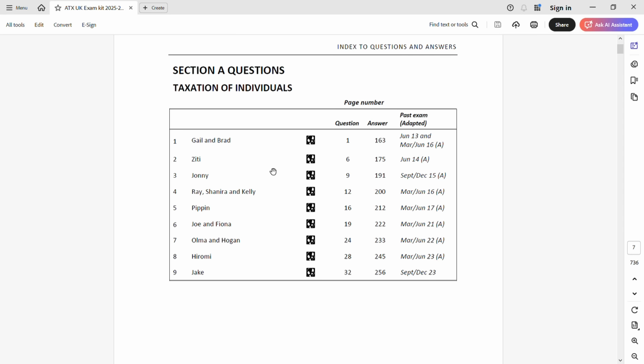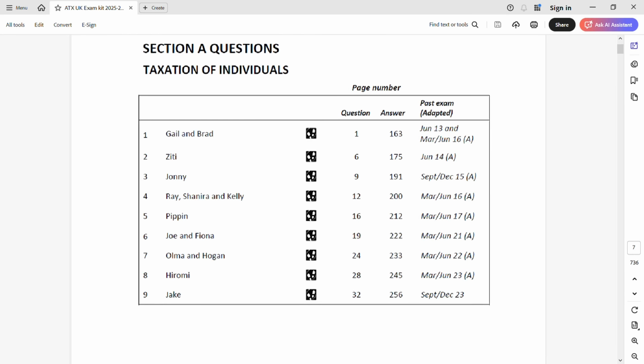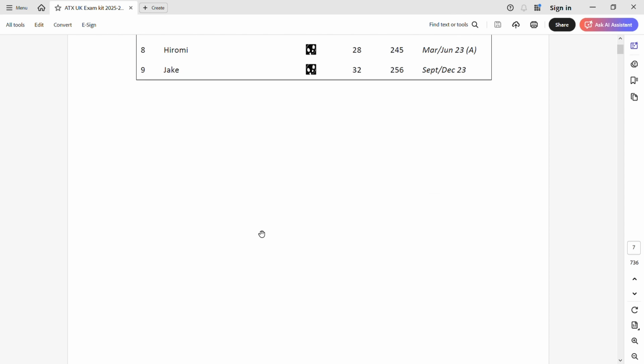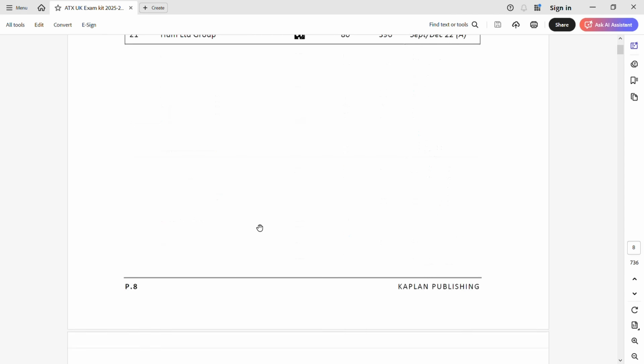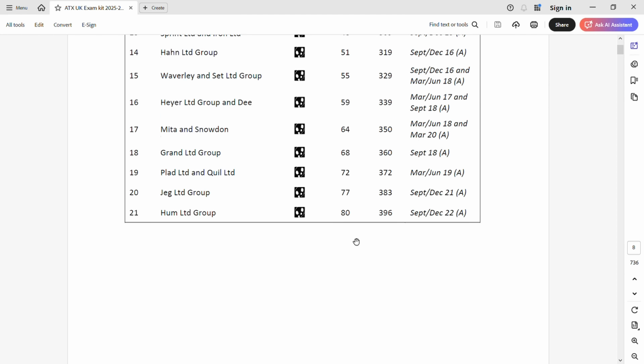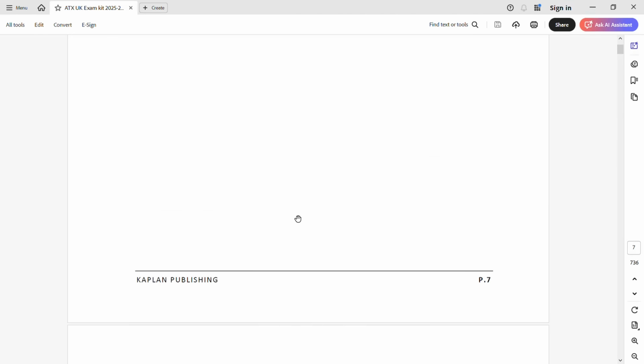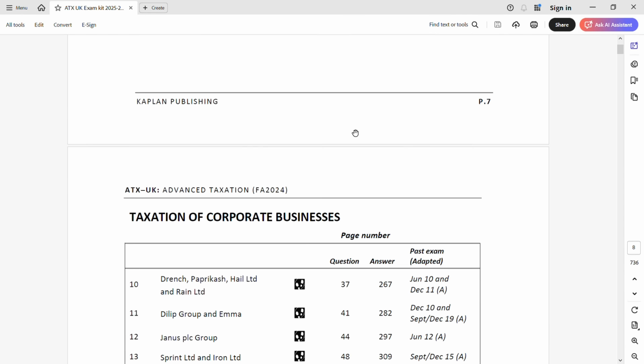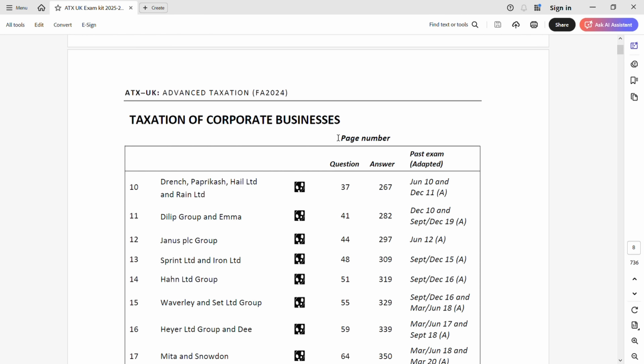So there are a total of 66 questions as you can see on the screen, starting with question number 1. And in this video, we are going to solve question number 1, that is Gail and Bright. As you can see, these questions are grouped. These are section A questions, all these questions from 1 to 21. The balance are section B questions. Section A is a 50 marks question, and questions 1 to 9 are individual, and 10 to 21 are corporate business taxation.